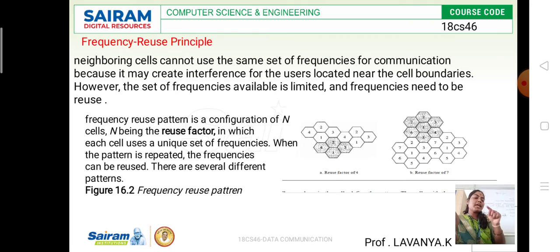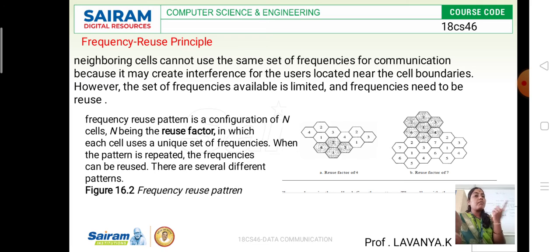We are going to establish many cells, or we are going to add many cells. This structure we call the structure of the cell. And each cell is going to contain its own set of antennas, its own set of transmitting and receiving equipment, as well as a control unit. Everything they are going to have, but the frequency will differ.